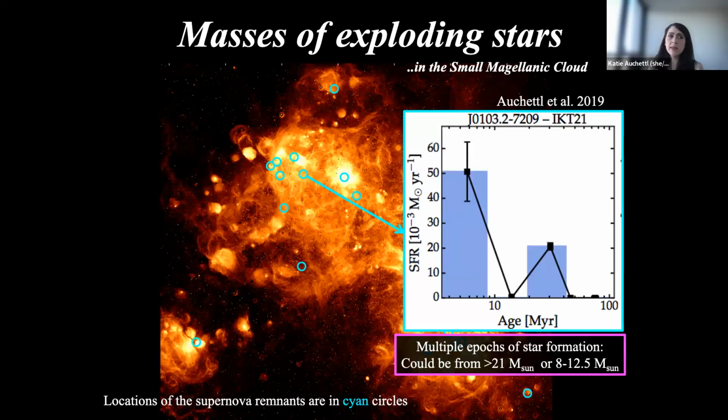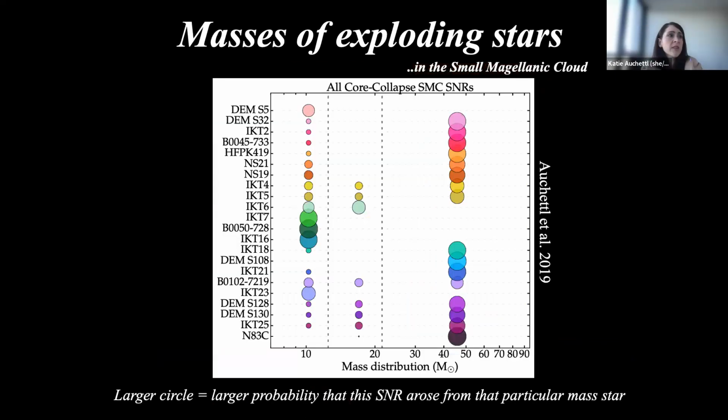And so in these cases, what we would have to try to do is assign a probability that a given star of a particular mass or particular age is more likely or less likely to be the possible progenitor that we observe for that particular remnant. And so this is what we did.